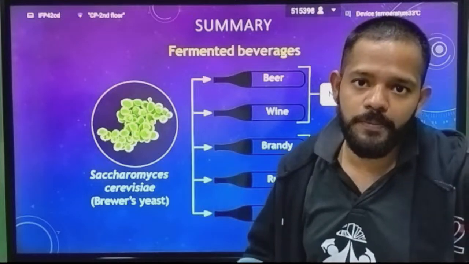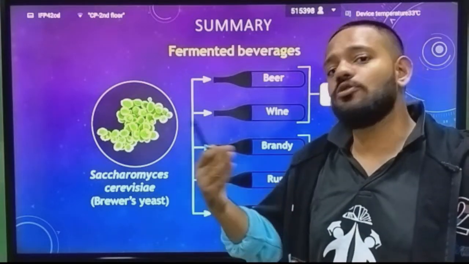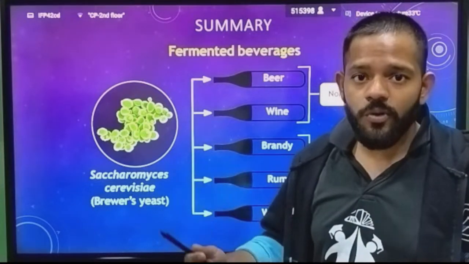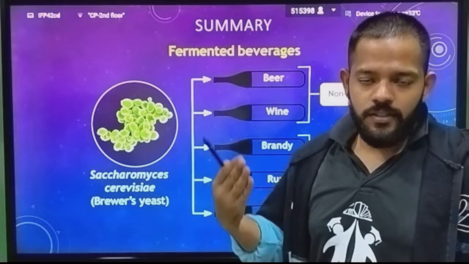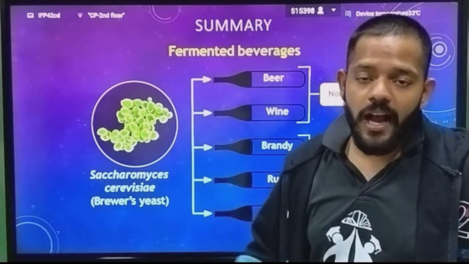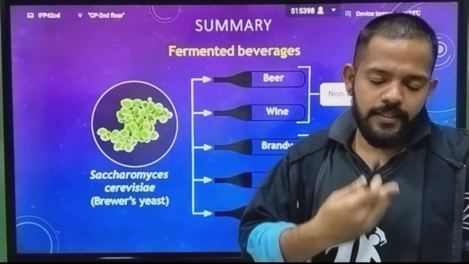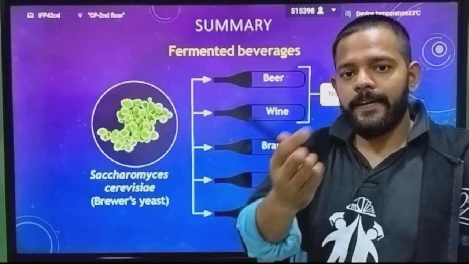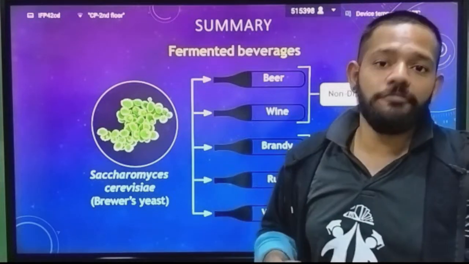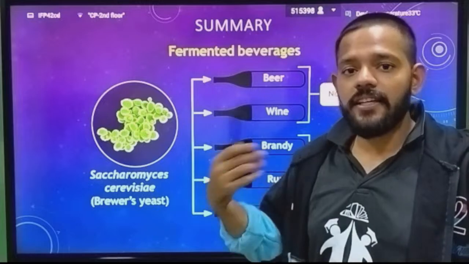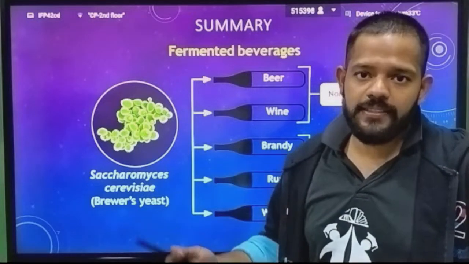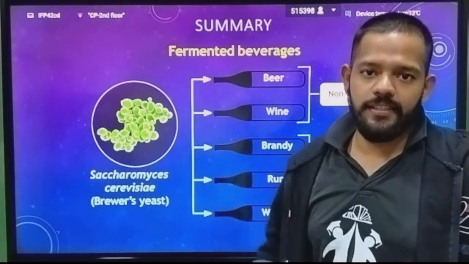Wheat is used to produce beer, sugarcane molasses is used to produce rum, potato is used to produce vodka, grapes are used to produce wine, and rye and molasses are used to produce whiskey.